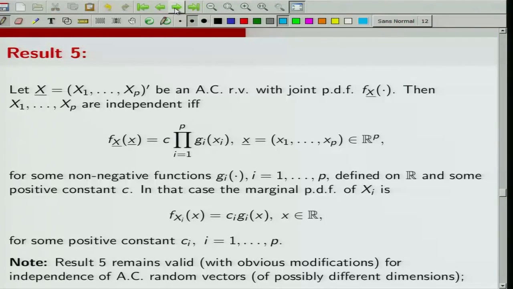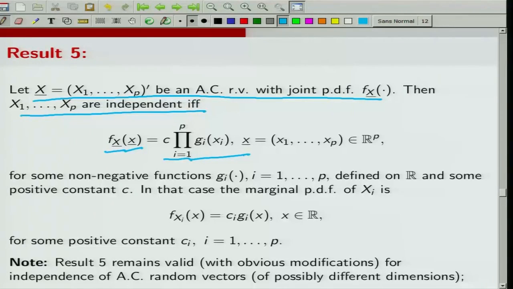Let us do this result, which again we proved for the discrete case. For the absolutely continuous case, the proof is exactly on similar lines. So, let X = (X1, X2, ..., Xp) be an absolutely continuous random variable with joint PDF of X. Then X1, X2, ..., Xp are independent if and only if the joint PDF can be factored in such a way that I can separate out the terms of X1, X2, ..., Xp. That is what is said over here.